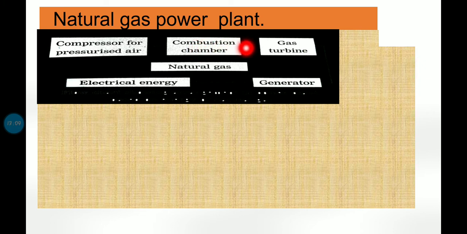Then the gas which is produced at very high temperature and pressure in this chamber runs the turbine, and thus the turbine drives the generator to produce electricity. Alright, so this is the transformation of energy in a power plant using energy of natural gas.